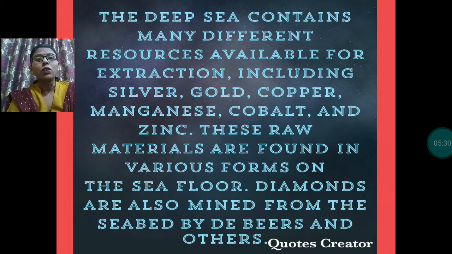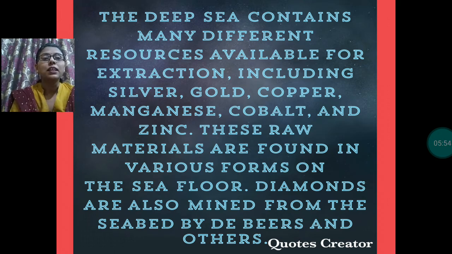Minerals are found not only on the earth's surface. These minerals are found in the deep sea also. Under the sea water, big rocks are there, and these rocks also contain a large amount of minerals.